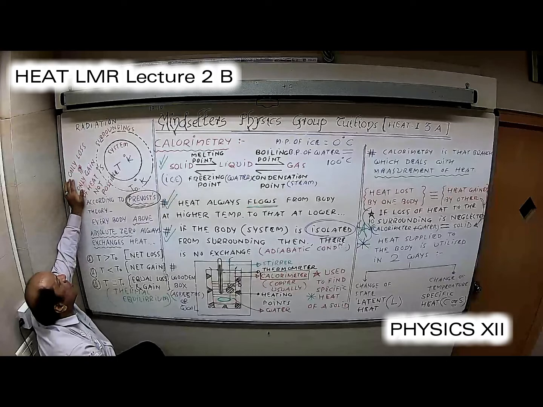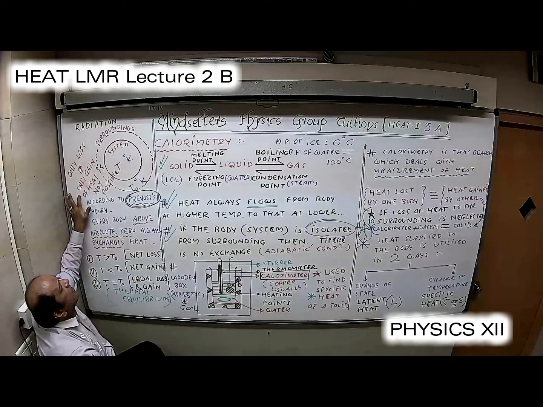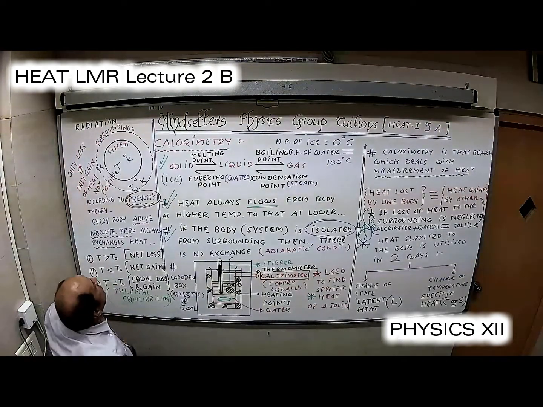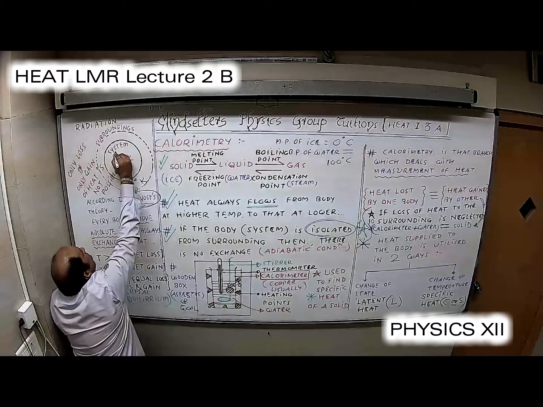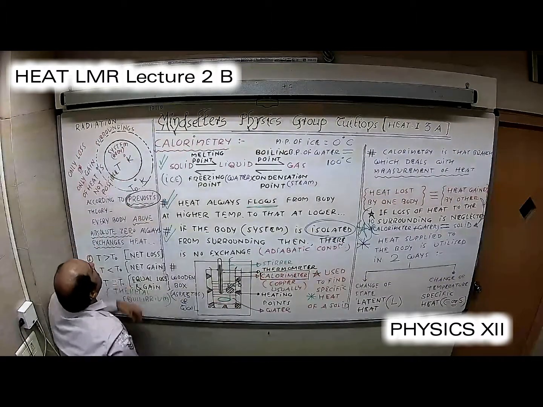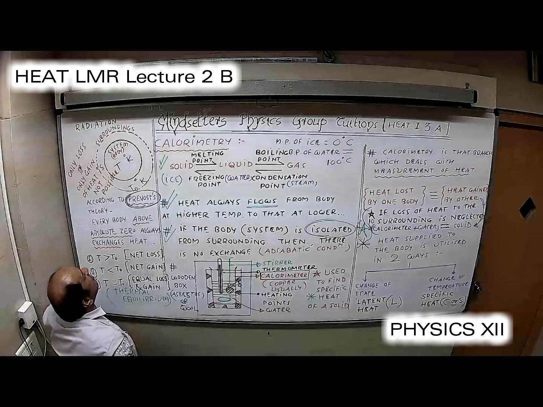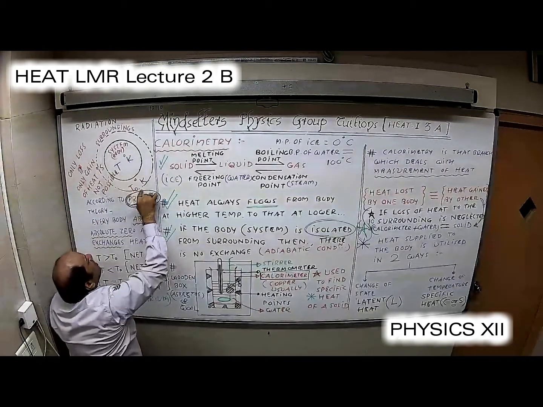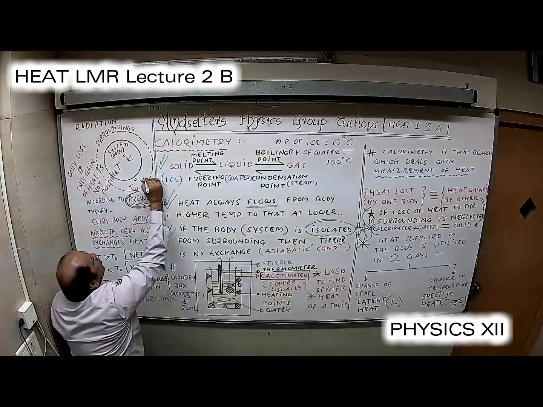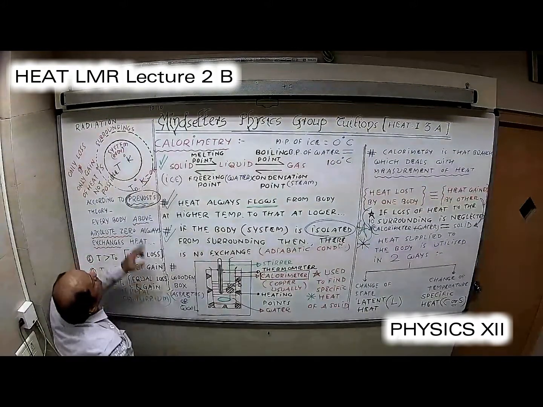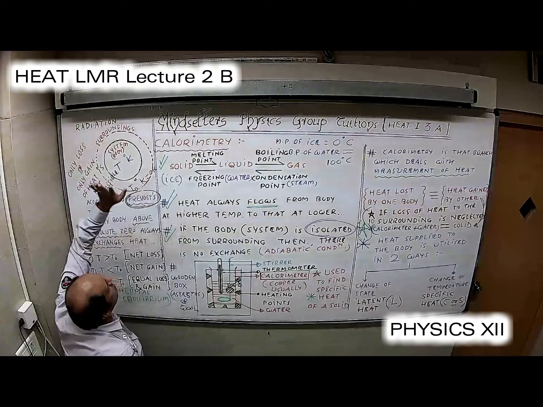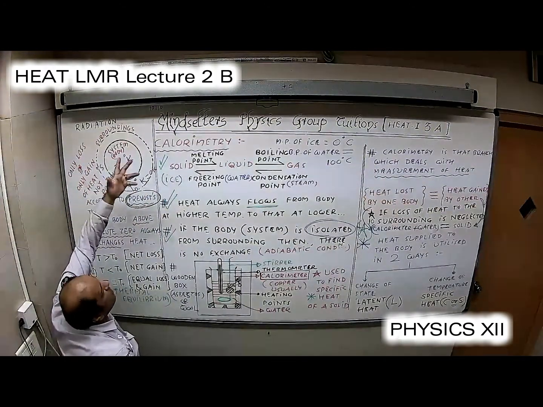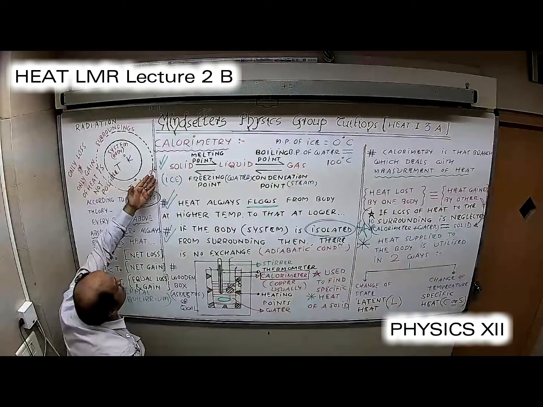There is nothing like only loss of it. There is nothing like only gain of it. Example: I am giving you a system. You can call this a body also. System or a body. Its temperature is T degree Kelvin, and the surrounding temperature is T0 degree Kelvin. Now suppose I gave it 0 Kelvin, then 0 Kelvin, as you know, is the lowest possible temperature in the universe. We have taken this as absolute zero; there is no temperature below this.